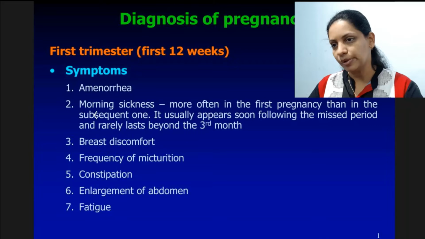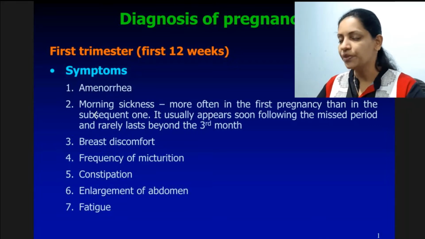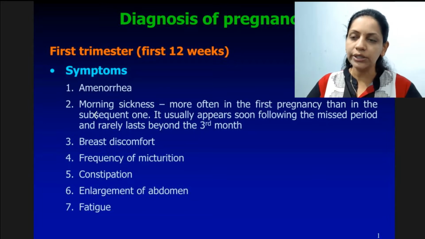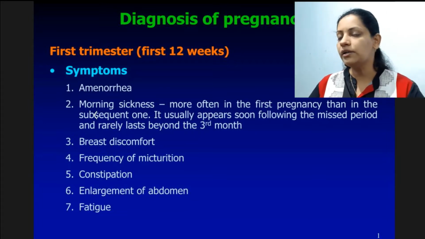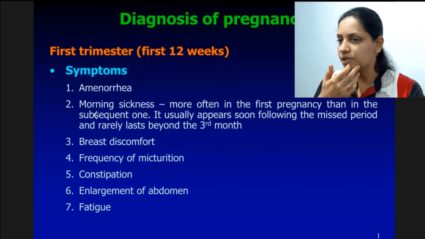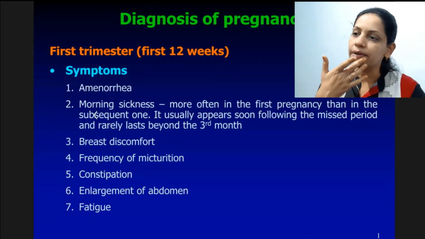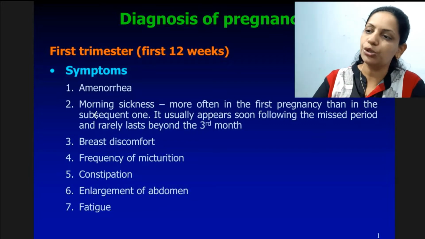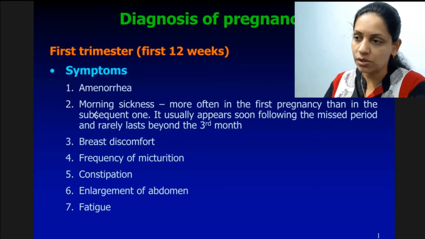We had discussed about the trimesters of pregnancy. Total duration of pregnancy is 9 months, that is 36 weeks. This is normal duration, and this pregnancy is divided in 3 trimesters. The first trimester is of 12 weeks, which we call the early trimester or first trimester. That is the initial stage of pregnancy. So what should we diagnose in this trimester?